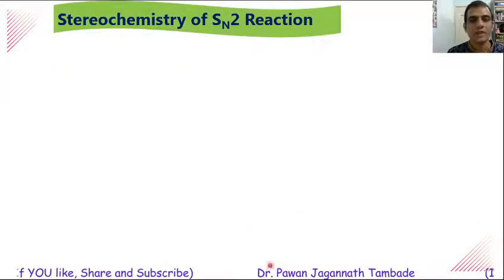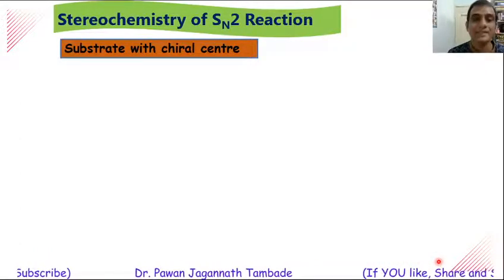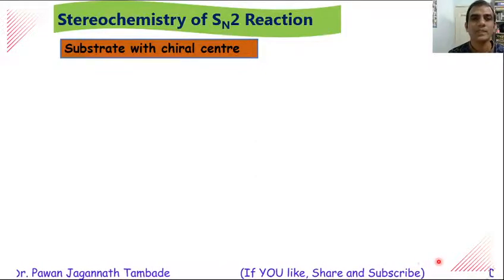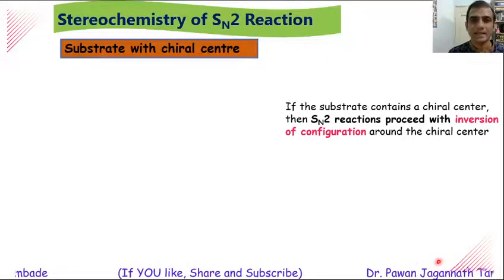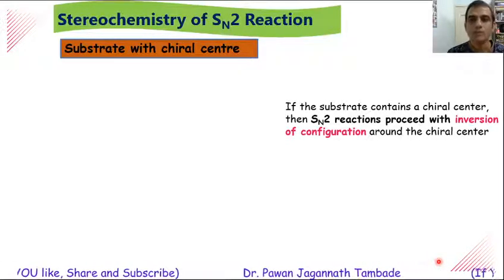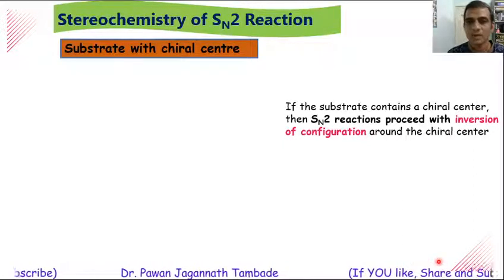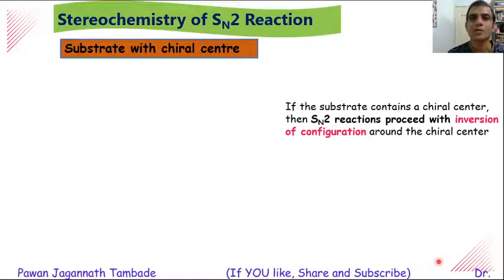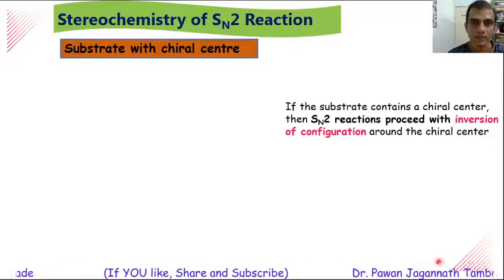Now suppose we have a secondary alkyl halide as a substrate, and in that substrate there is a chiral center, then there is a possibility of involvement of stereochemistry. If a secondary alkyl halide has a chiral center, then the SN2 reaction will proceed through inversion of configuration around the chiral center. Please remember that if our alkyl halide is secondary and the leaving group is directly attached to the chiral center, then only we can observe this type of inversion of configuration.